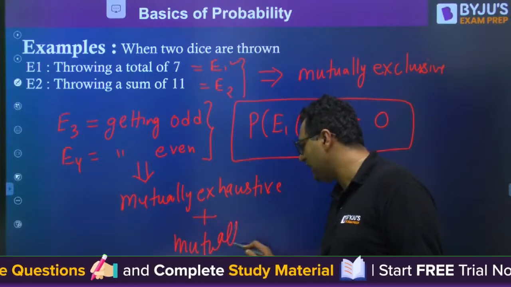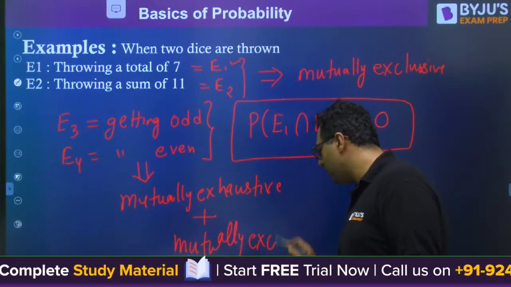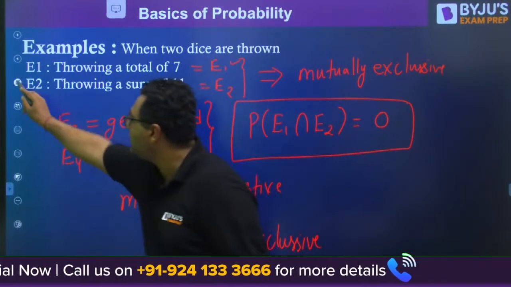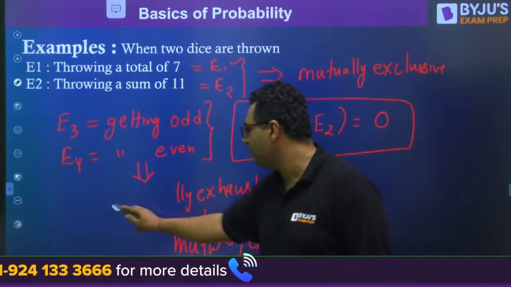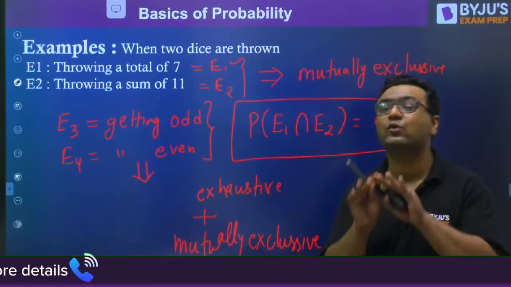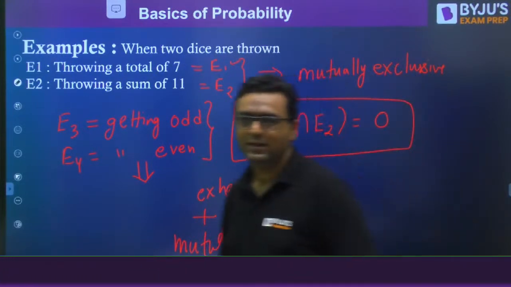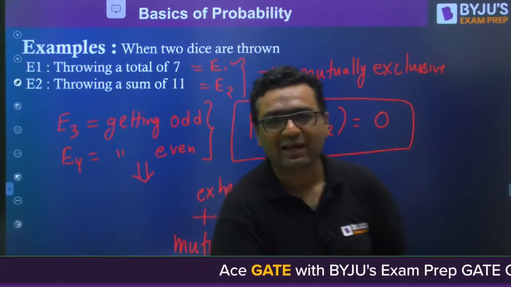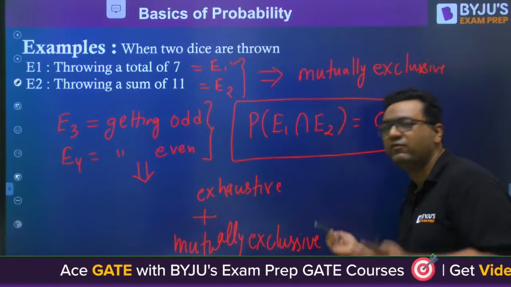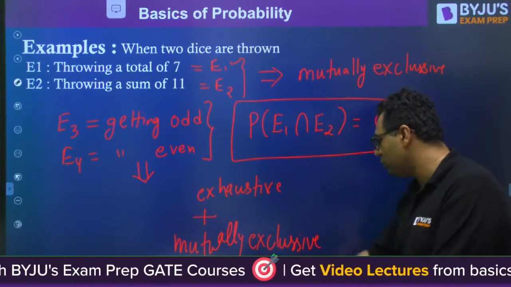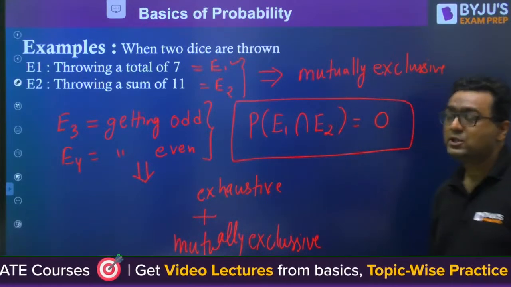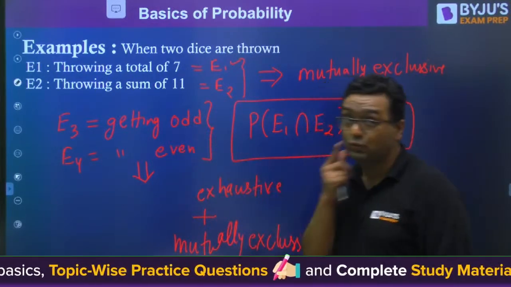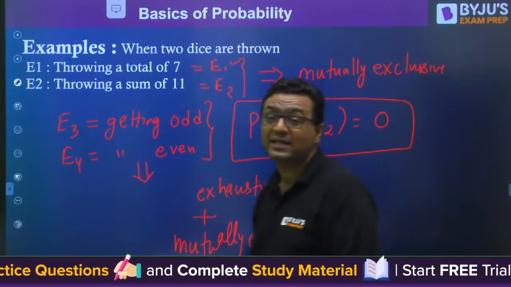I would like to say one more thing. Whenever we write mutually exclusive, it is fine. But whenever we write exhaustive, we do not write mutually, because exhaustive means they are going to cover something completely. So they cannot be mutual. They can combinedly cover anything. So that's why when we use exhaustive, we do not use the word mutual. The word mutual is used with exclusive. So my dear, this is the case of both. They are mutually exclusive as well as exhaustive.